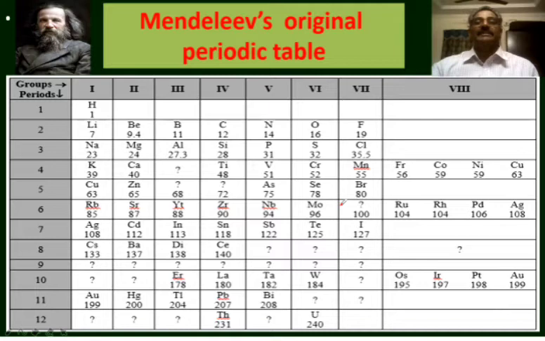Lothar-Meyer studied the physical properties of the elements. He correlated the physical properties of the elements with the atomic masses, whereas Mendeleev correlated the chemical properties of the elements with atomic masses.